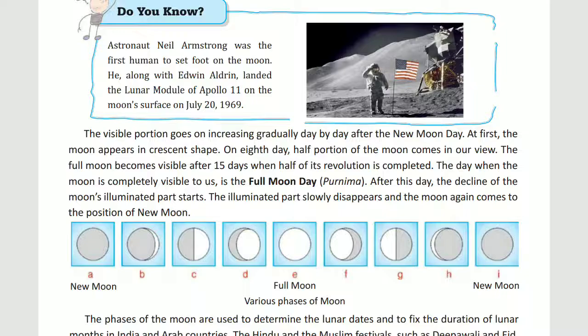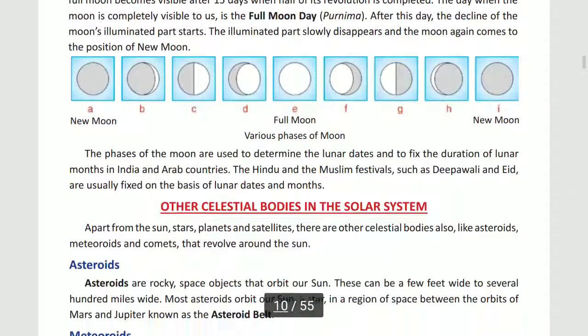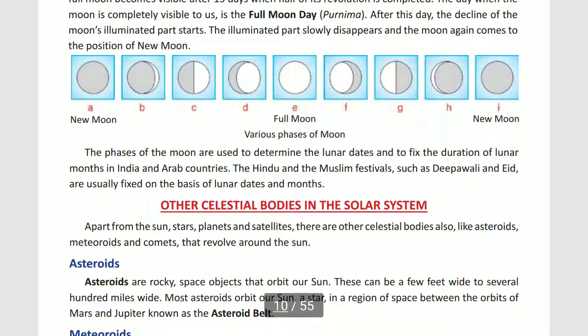After 15 days, half of its revolution is completed, and the day when the moon is completely visible to us is full moon day, Purnima. After this day, the decline of the moon's illuminated part starts. Then after Purnima, the illuminated part starts decreasing, and day by day the moon disappears. Slowly it disappears, and once again the moon comes to the new position, that is the new moon. So here is a diagram of various phases of the moon. We all have to draw this diagram and explain it.